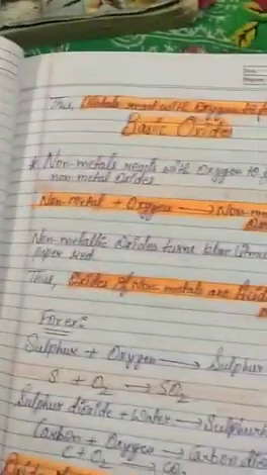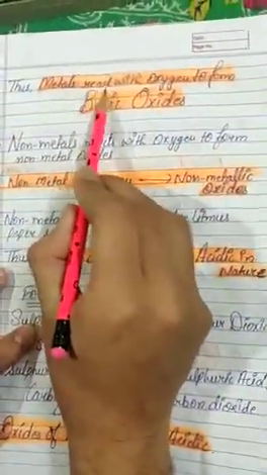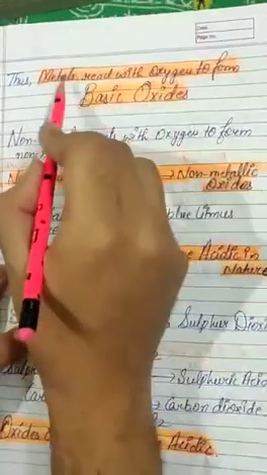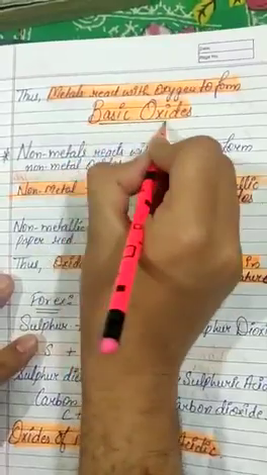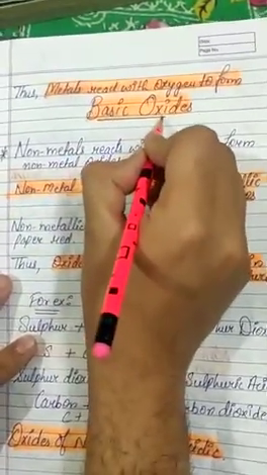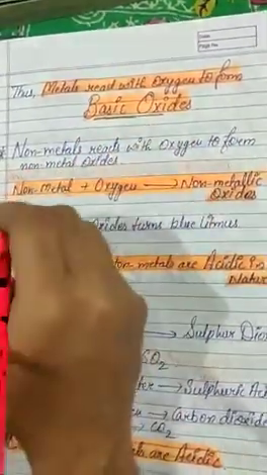So we can conclude that metals react with oxygen. All metals react with oxygen to form basic oxides. The oxides of the metal are basic in nature.